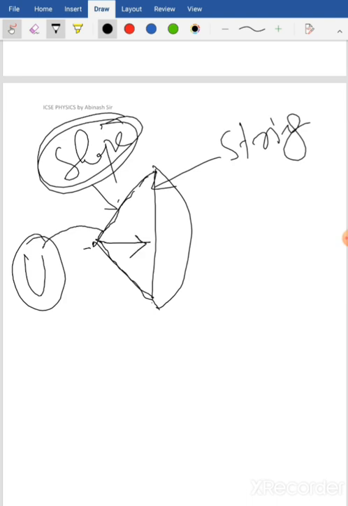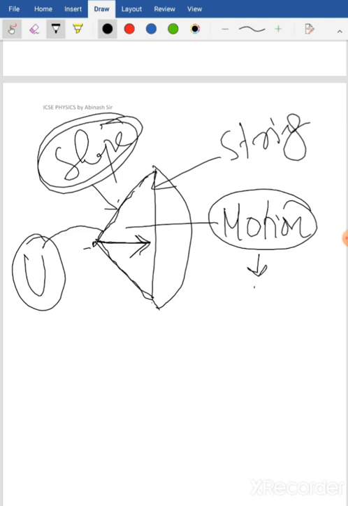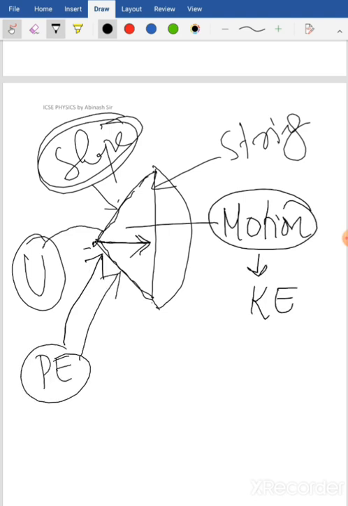When it regains its original shape, it sets itself into motion, and the body in motion possesses kinetic energy. So the potential energy stored in the string of the bow gets converted into kinetic energy before it does the work, that is, before it pushes the arrow in the forward direction.